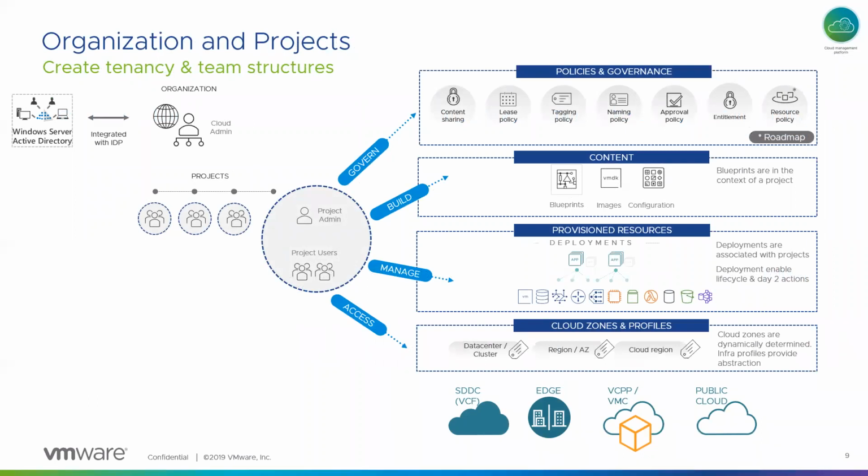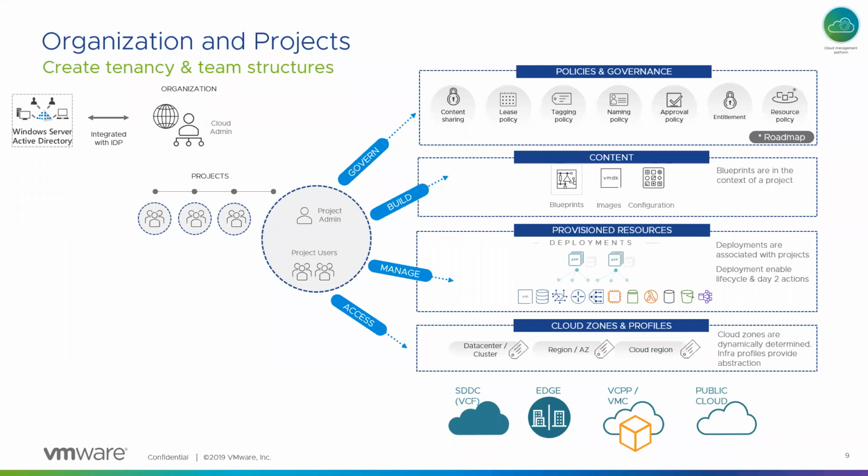So this is one of the core areas where you will see differences with version 7. The organization of version 8 is very different in terms of governance to version 7. Once you deploy the product, the first constructs that get created are orgs, which are referred to as organization here on the top left side. In an organization, you can create multiple projects. You can think of projects as individual applications with their own teams and so on, where each project will have an admin and individual project users.